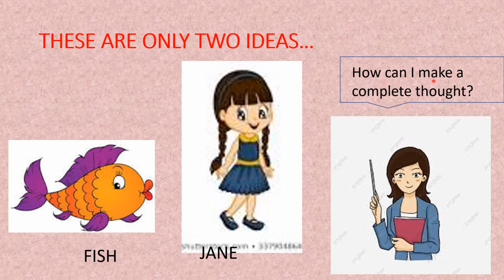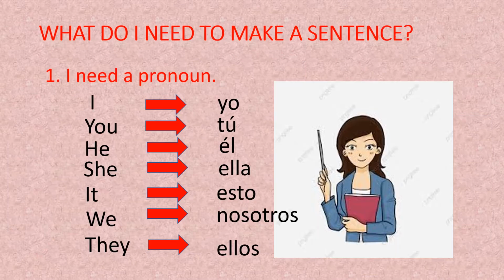How can I make a complete thought with fish and with Jane? That's the question. Do you see? These are only two ideas. Now let's continue.